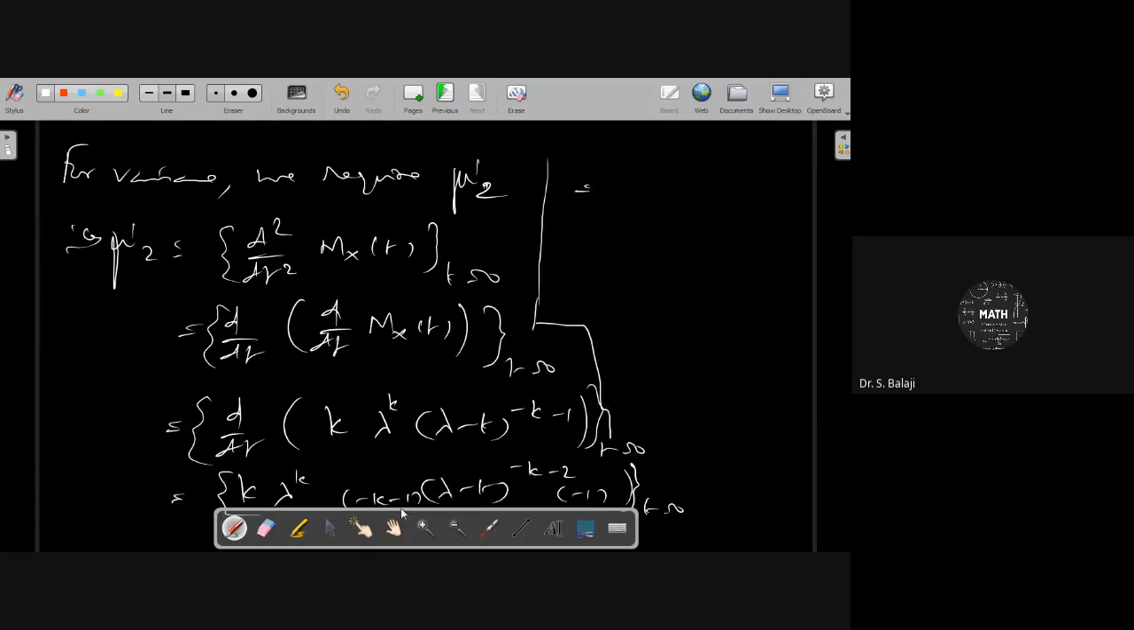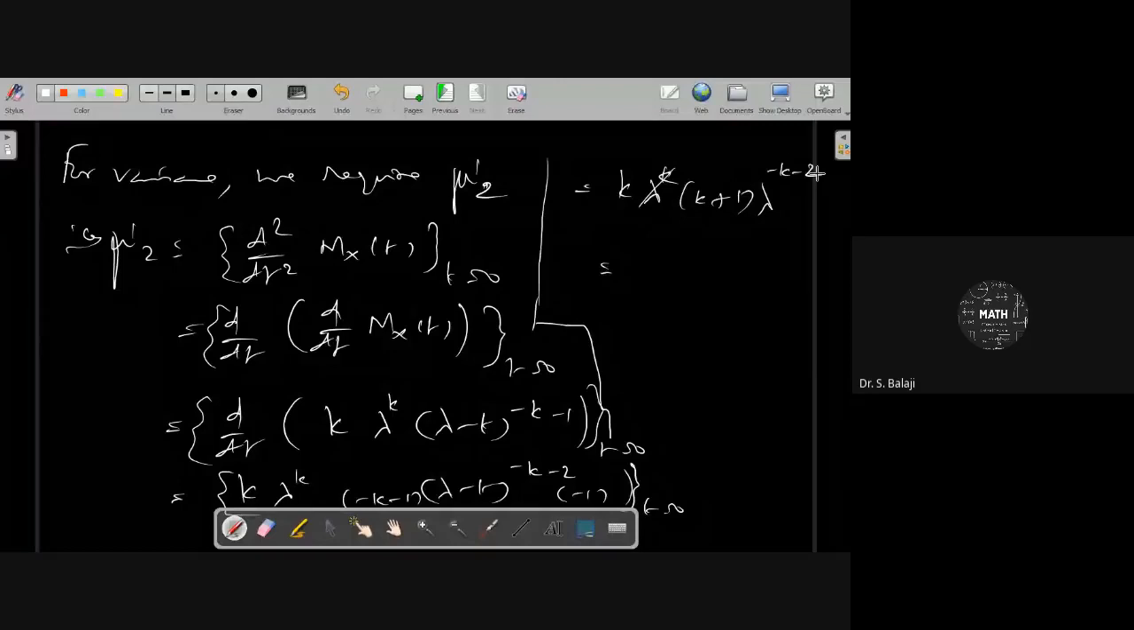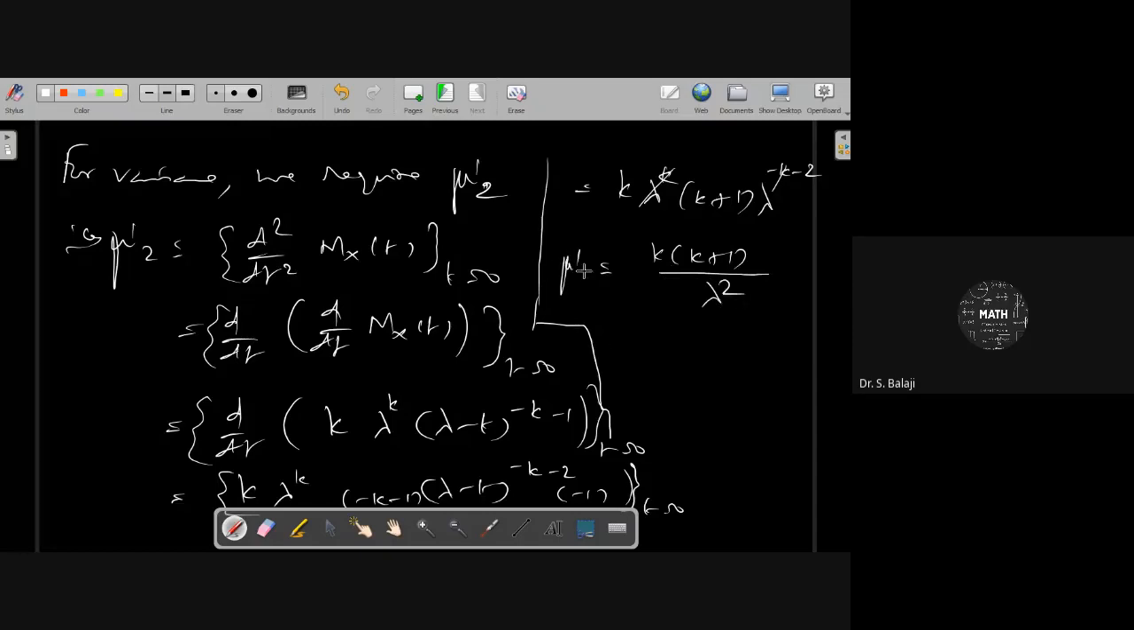Putting t equal to 0 here, I get k lambda power k, and because of the minus, k plus 1, with lambda power −k − 2. The negative and negative get cancelled, so we get k into (k + 1) by lambda square. This is mu dash 2, k into (k + 1) by lambda square.